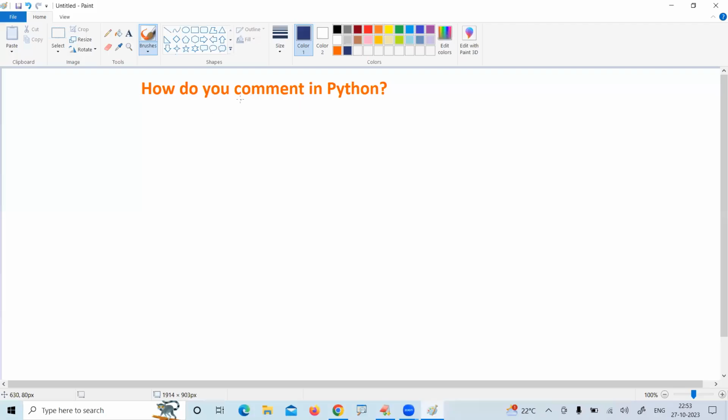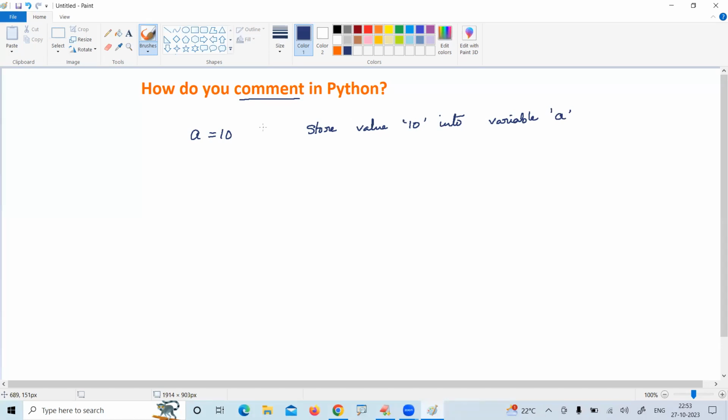Say, how do you comment in Python? First of all, what is a comment? Whenever you are writing something, giving a description about a statement or line of code. So what is this? Storing value 10 into variable a. This is the description about this one.